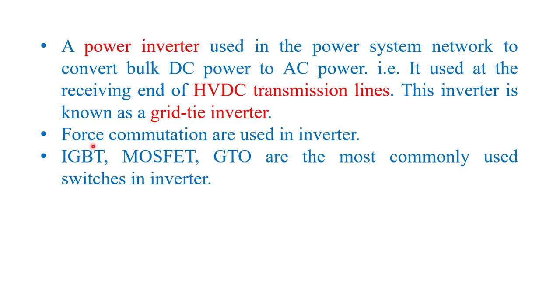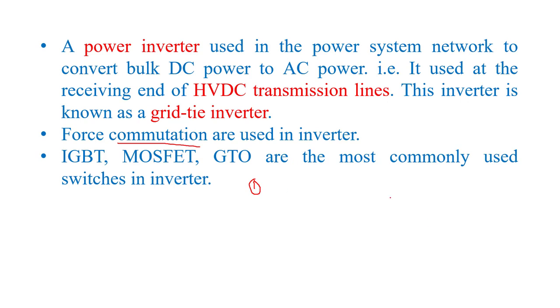Now inverters basically use force commutation circuits. What do you mean by commutation? Commutation is basically a process to turn off any device. So the inverter can be turned off with the help of force commutation. There are many types of commutation. First is called line commutation or natural commutation. This is also called self commutation.